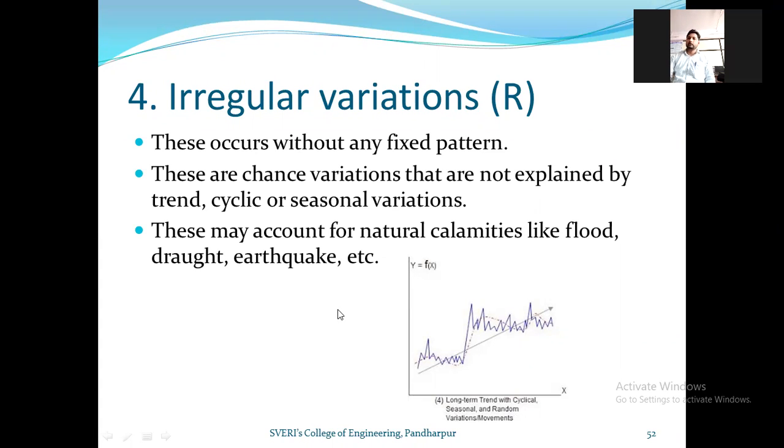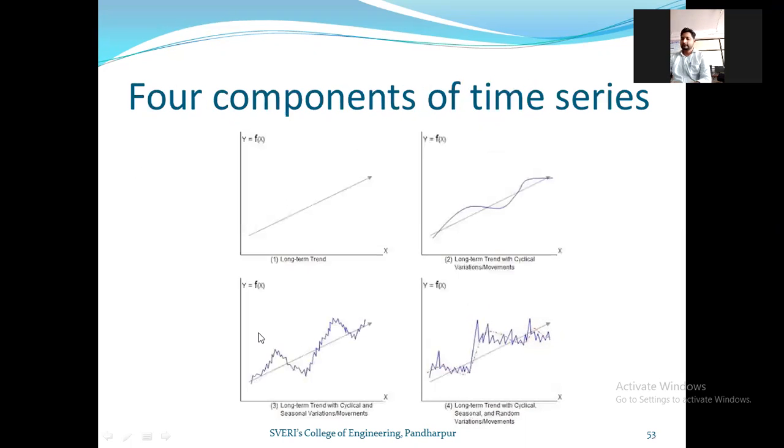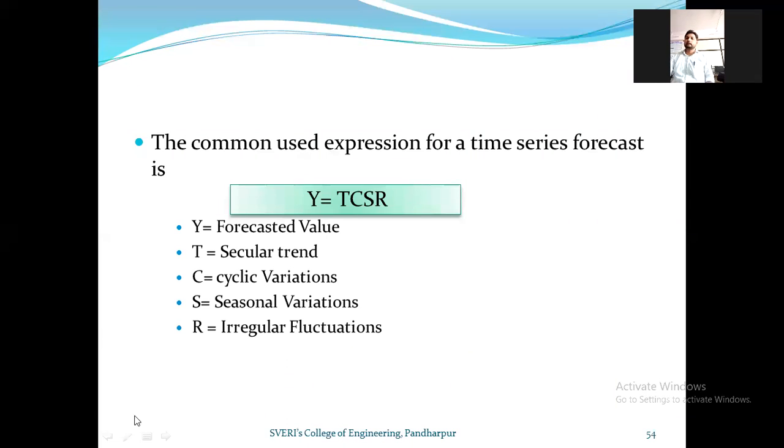Okay, so next is four components. You need not draw this. Now, how do we forecast when you have the trend, cyclical variation, seasonal variation, and irregular variation?